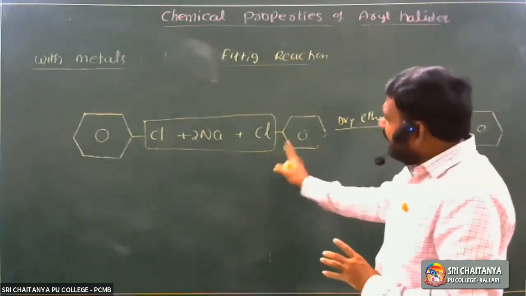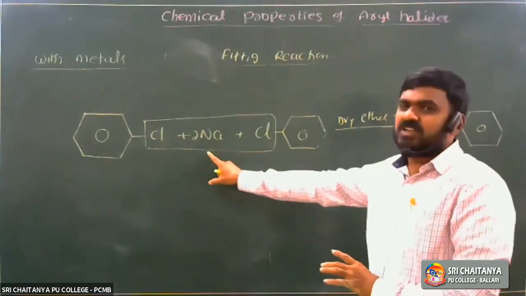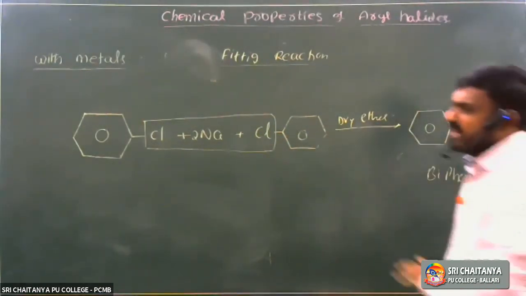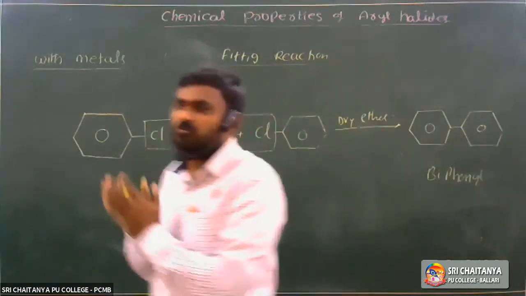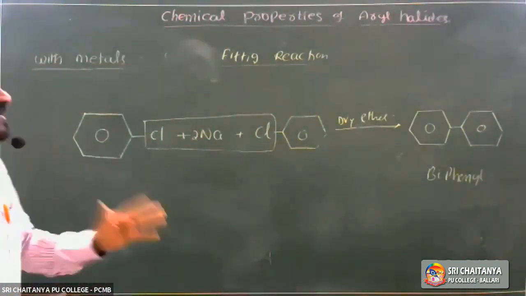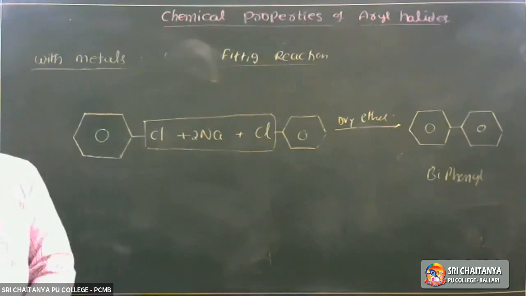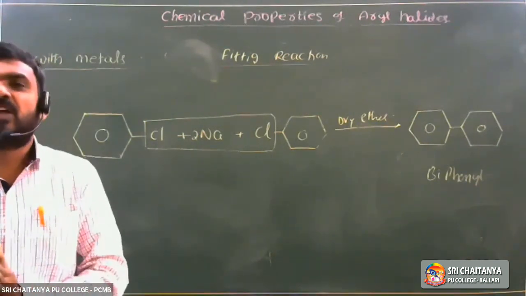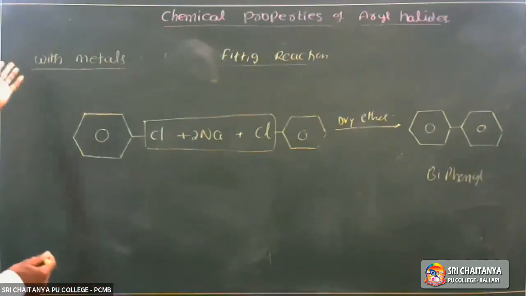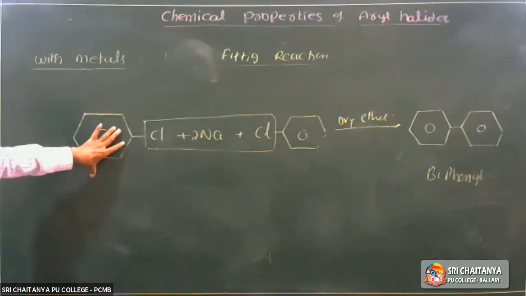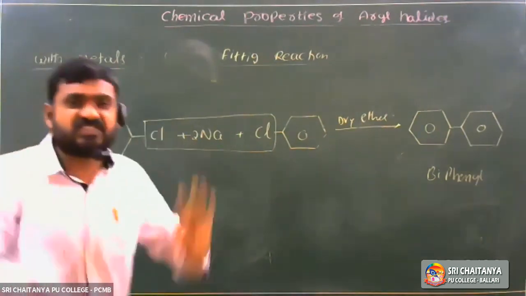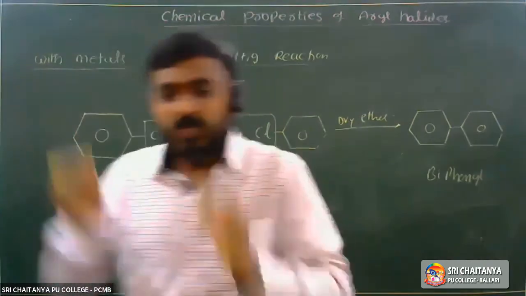Chlorobenzene and alkyl halide in the presence of sodium metal give alkyl benzene, which is called the Wurtz-Fittig reaction. Chlorobenzene alone gives biphenyl, called the Fittig reaction. So these are the main properties of haloarenes. The mechanism of nucleophilic substitution reaction and electrophilic substitution reactions we'll continue in the next class. Thank you.